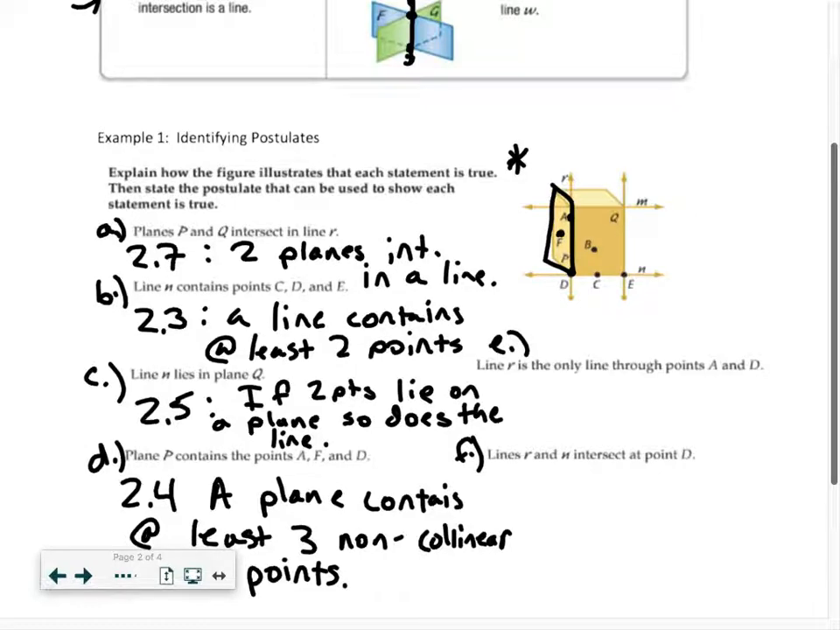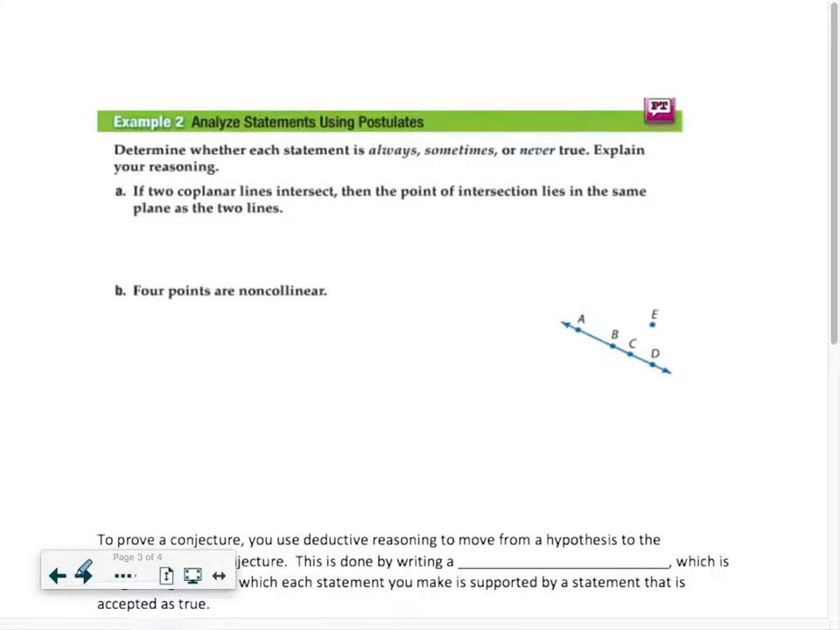All right, so E says line R is the only line through points A and D. So we find A and D. Well, yeah, there's line R. So postulate 2.1 would confirm that. Through any 2 points there is only one line. And F, postulate 2.6, lines R and N intersect at a point. So that one was again at the top of this page. So R and N intersect at, yep, a singular point, point D. So postulate 2.6 there, and you guys can abbreviate those. So that's a little bit of work in introduction to postulates.